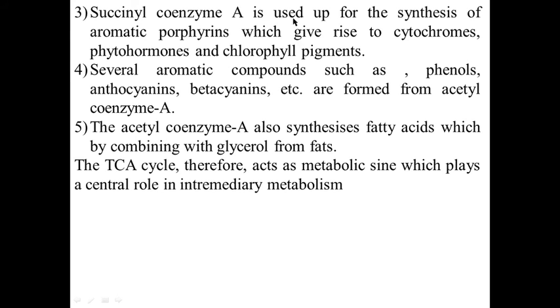Succinyl coenzyme A is used up for the synthesis of aromatic porphyrins, which give rise to cytochromes, phytohormones, and chlorophyll pigments. Several aromatic compounds such as phenols, anthocyanin, betacyanin, etc. are formed from acetyl coenzyme A. The acetyl coenzyme A also synthesizes fatty acids, which by combining with glycerol form fats. The TCA cycle therefore acts as a metabolic chain which plays a central role in intermediary metabolism.